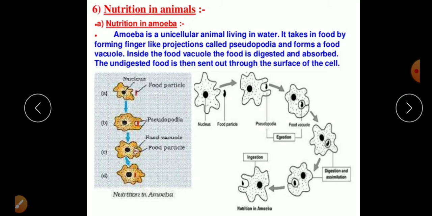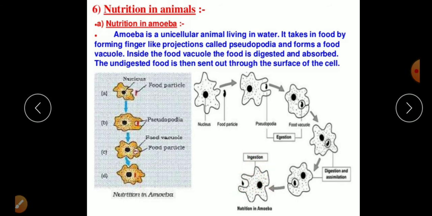First of all, we are seeing the nutrition in amoeba. We know the amoeba is a very thin, very tiny, unicellular living organism, living in water. How does it get its food? It gets its food from a process called ingestion. You see over here, ingestion. These are the pseudopodia, the finger-like projections.